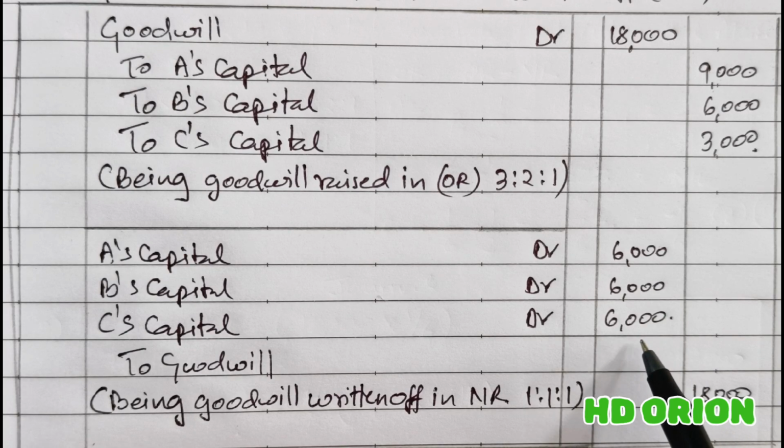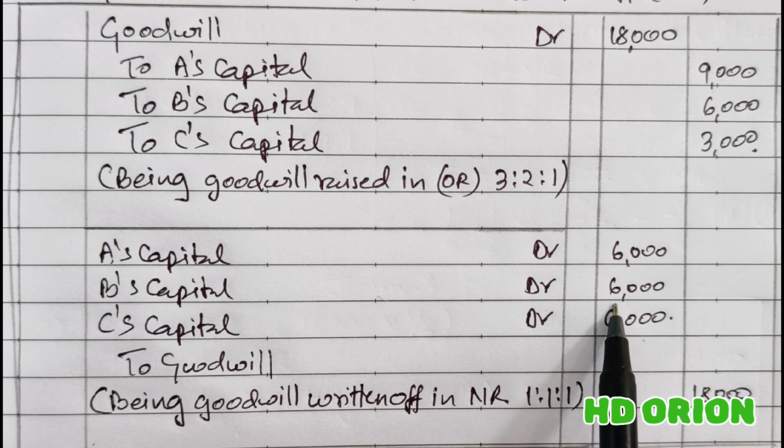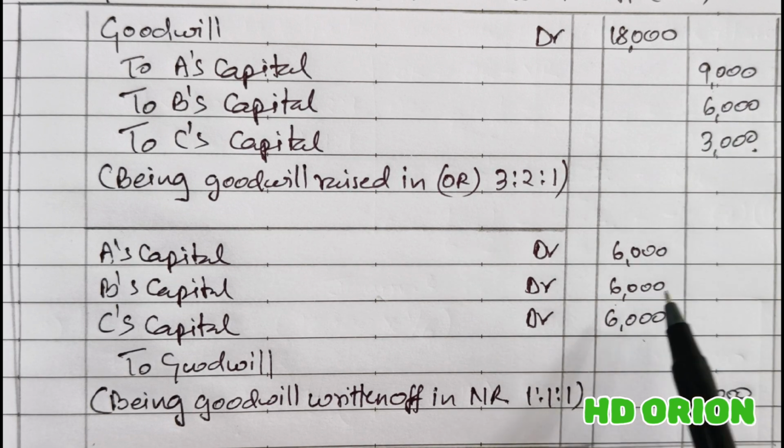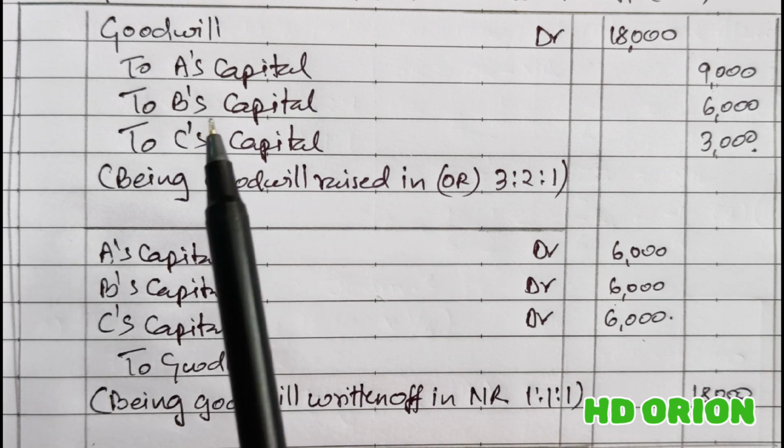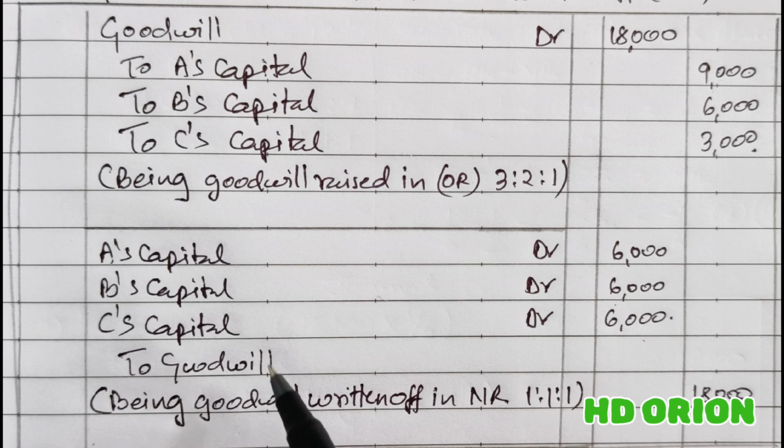So C is showing debit of rupees 3,000, whereas for B it is debited and credited with the same amount, so no effect. So it is nothing but the part A's journal entry extended form. Fine. So the effect in the partner's capital account will be same, and goodwill account is first debited and first credited with the same amount, so it is nullified.